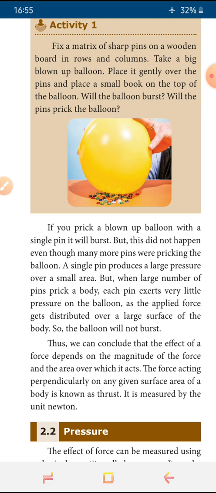How does it happen? The single pin gives a large force on a small area, while more pins act on the balloon at a time, so the force on each becomes lesser. Then we can say the pressure is lesser. This is due to the pressure.